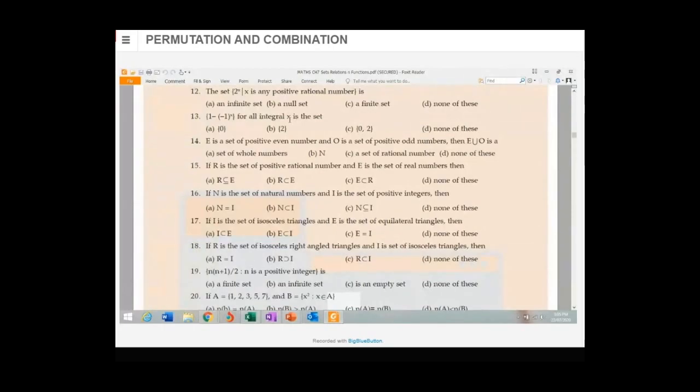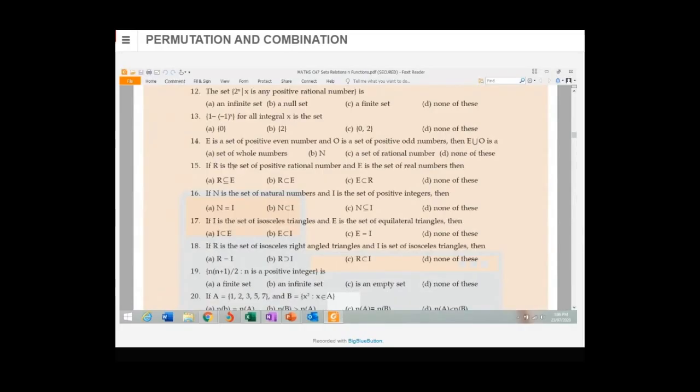So what will happen? (-1) raised to 1, क्या answer आएगा? The bracket will be solved first. (-1) raised to 1 is -1. अभी 1 minus 1, वो पहला 1 है ना?